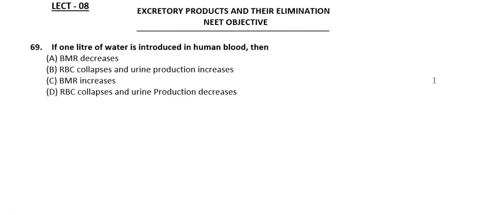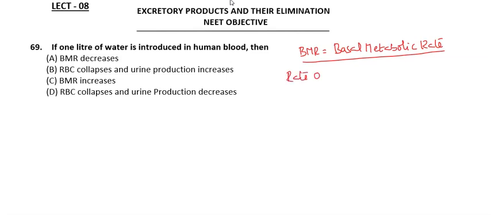So the next question: if 1 liter of water is introduced in human blood, then what happens? Okay, so the first option is BMR decreases. So here the BMR stands for basal metabolic rate, and the meaning of this basal metabolic rate is the rate of